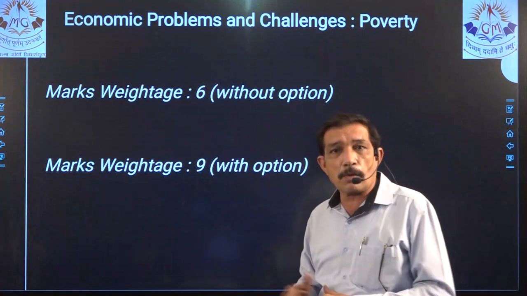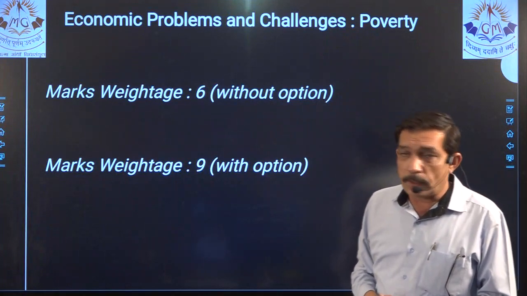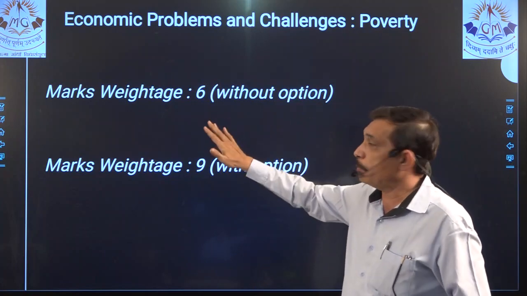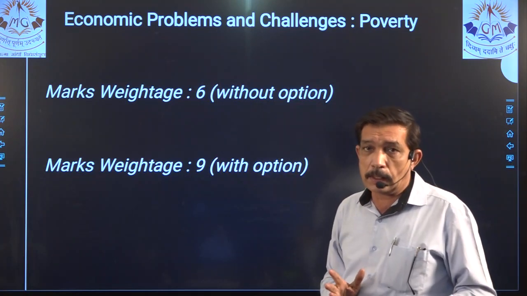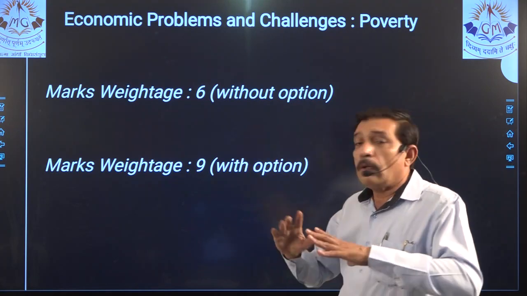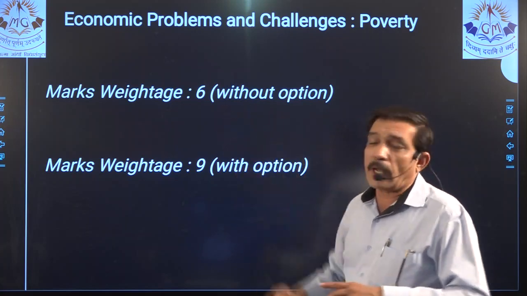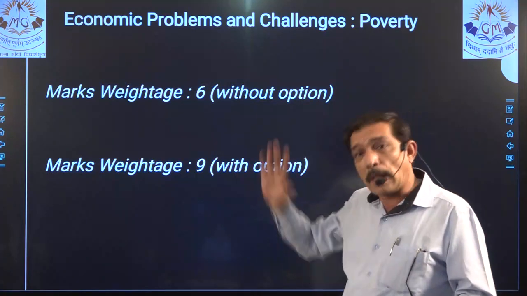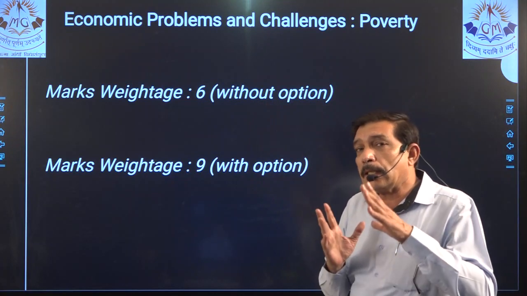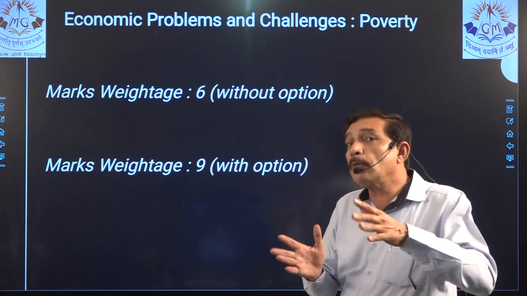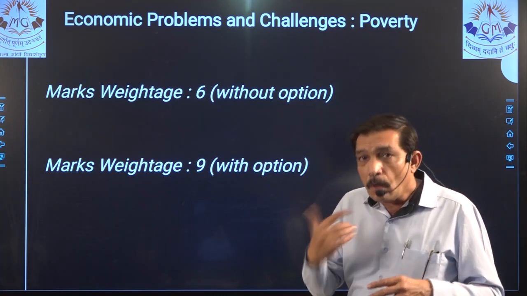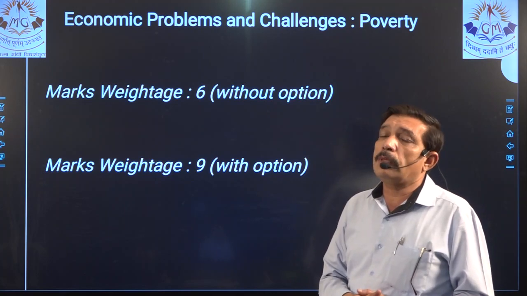because of those chapters which got reduced. The marks got shifted downwards to the remaining part of the syllabus. So marks weightage, this is how we have to see it. 6 marks compulsory will be asked. Now without option, and now with option. Without option it is 6 marks. Now with option means in the same section or in different sections you will get some more, one more question from the same chapter.